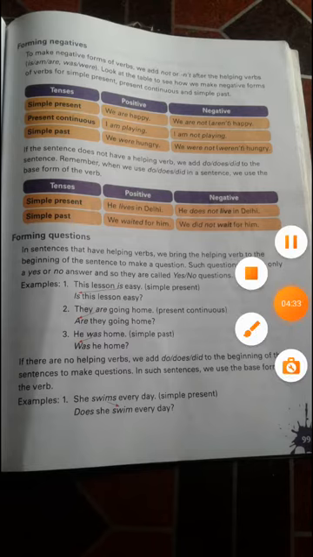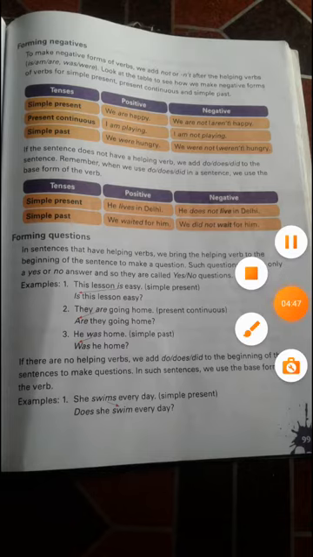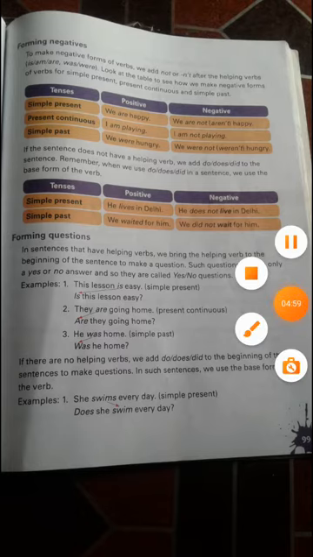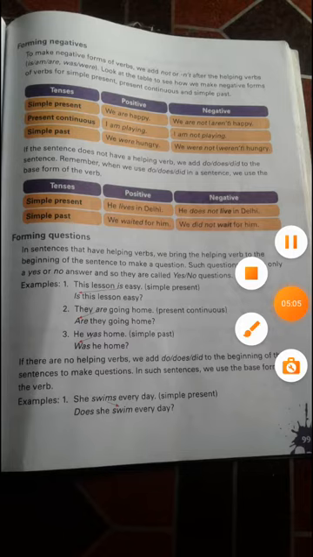So students, here the positive and negative, don't go more on that topic. It's just a basic. The only thing we understand today is what simple past tense is. That much is enough for you. This positive and negative is just information for you. Don't go deeply, just see the basic thing. If you see "not" there, it's a negative form of a sentence. You remember that much only, because you will study it deeply in higher classes. This much basic is okay for you.